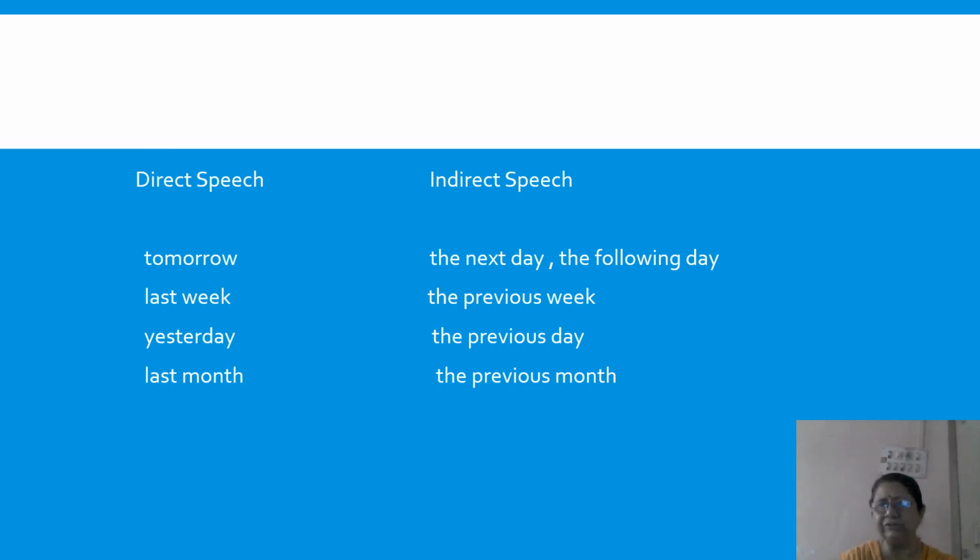Is it clear, children? I hope you will learn all these. Whenever you are free, please go through these tables. These tables are given in your Real English book, as well as your skill enhancer also has this topic. Now you would wonder where it is in Real English book.